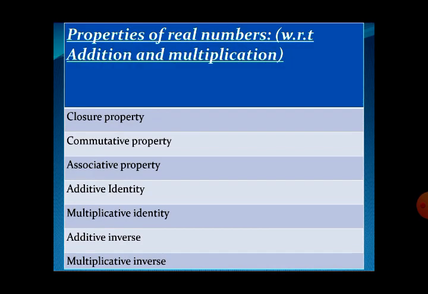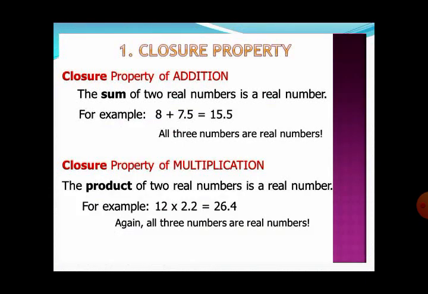Properties of the real numbers with respect to addition and multiplication. As you know, we are discussing the real numbers. Real numbers are the universal set of numbers which consists of all the types of numbers. They have some special characteristics according to their properties. These properties are closure property, commutative property, associative property, additive identity, multiplicative identity, additive inverse and multiplicative inverse. We will discuss these one by one later on.